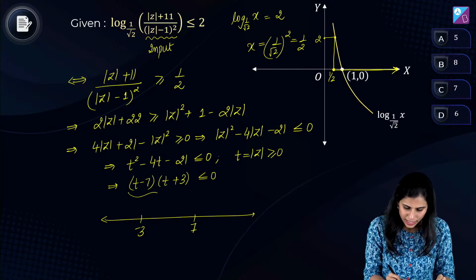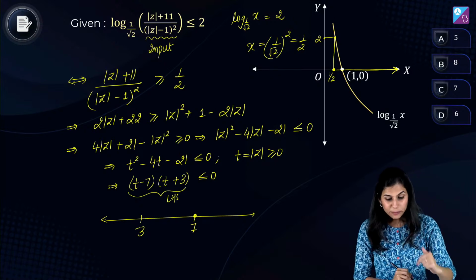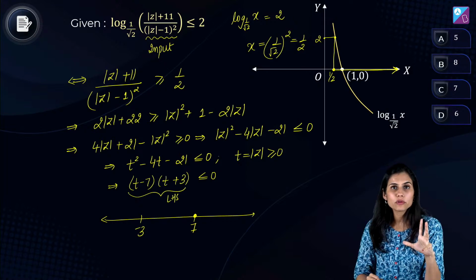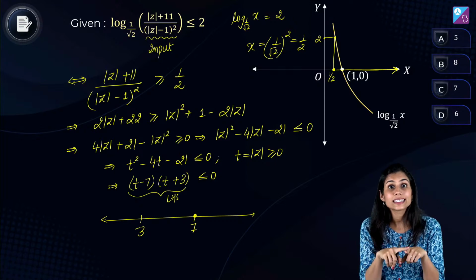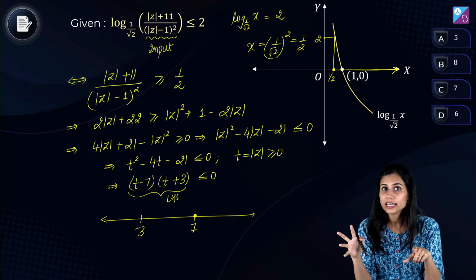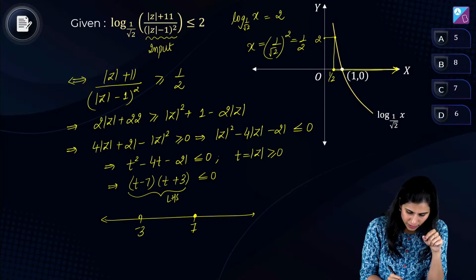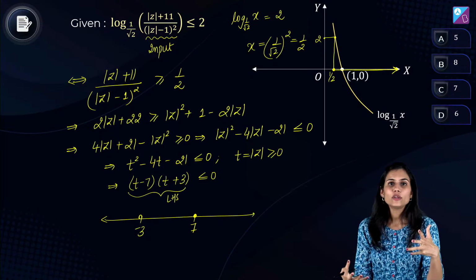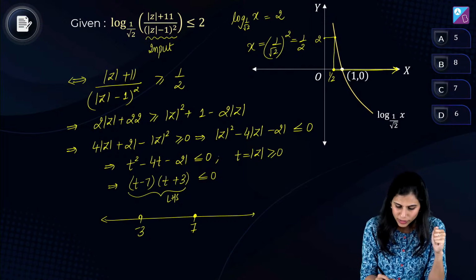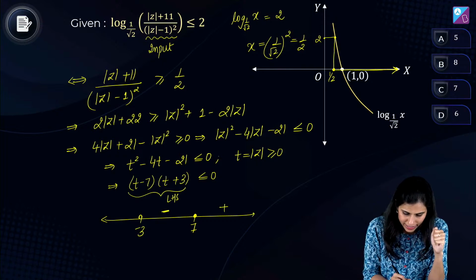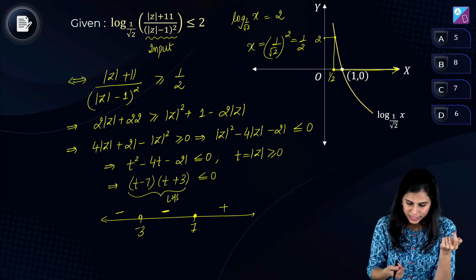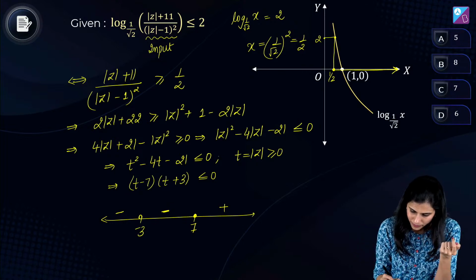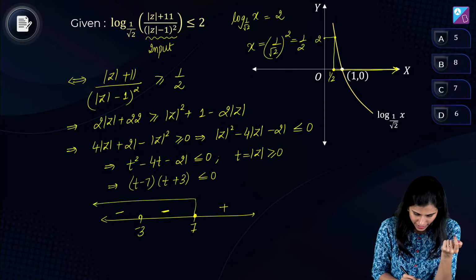At 7 the left hand side expression will be equal to 0, so include it. At -3 also left hand side expression will be equal to 0, but t is not allowed to be equal to -3 because t is mod z, which is always non-negative. It can never be negative. So hollow circle here. Now plug in any value greater than 7 in the left hand side expression, you will get a positive answer. Here you will get negative and here also you will get negative. I want what? Less than equal to 0. मतलब this region will be selected.